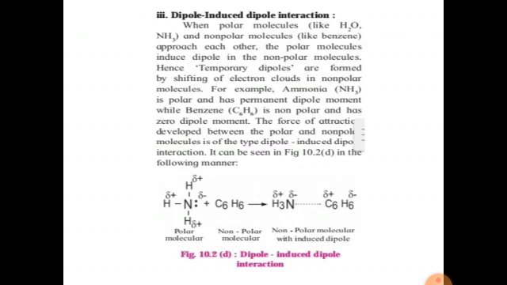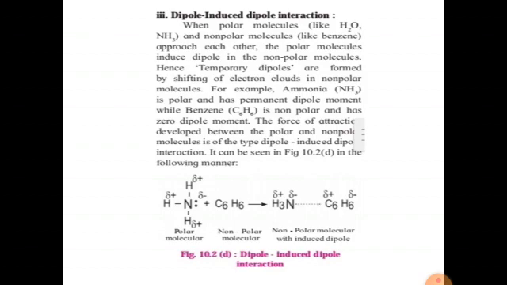Then dipole-induced dipole interaction. Induce means temporarily giving. When a polar molecule like H2O or NH3 and a non-polar molecule like benzene approach each other, the polar molecule induces a dipole in the non-polar molecule. It means the polar molecule temporarily gives its polarity to the non-polar molecule. So temporary dipoles are formed by shifting the electron cloud in the non-polar molecule. For example, ammonia is polar with a permanent dipole moment, while benzene is non-polar and has zero dipole moment. The force of attraction developed between the polar and non-polar molecule is of the type dipole-induced dipole interaction.